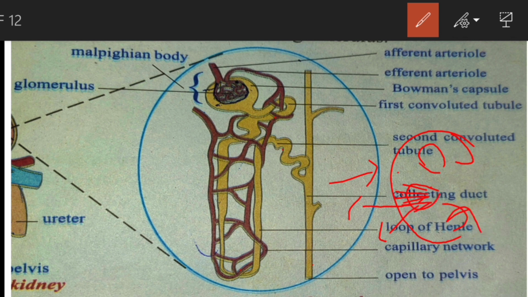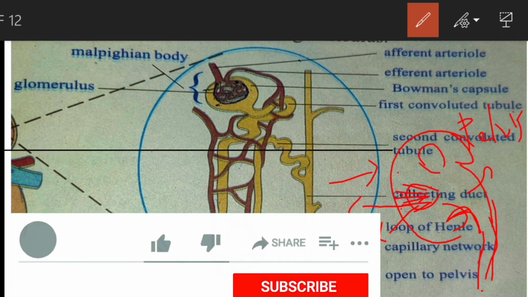Calyces enter into the pyramid, the pyramid enters into the pelvis, then the pelvis enters into the ureter, and the ureter enters into the urinary bladder. Why did I say all these things? Because in your examination some flow charts are also given. So you have to remember the way the filtrate moves through the tubule also. You should remember these things, very important for your examination.